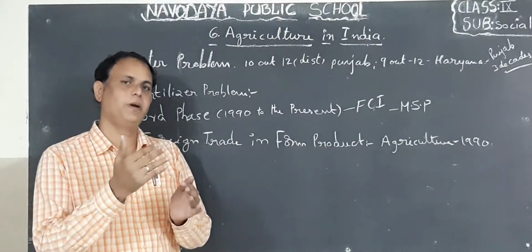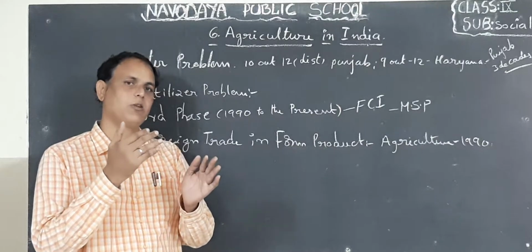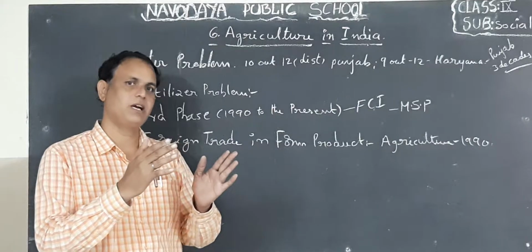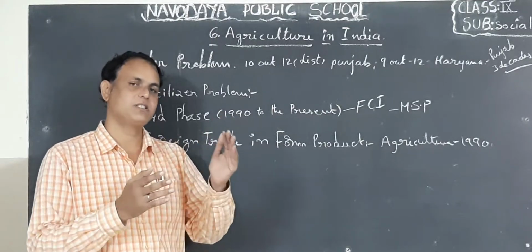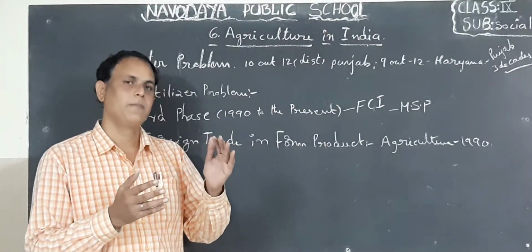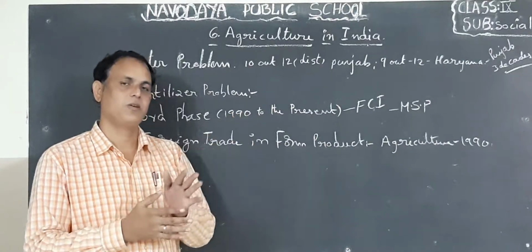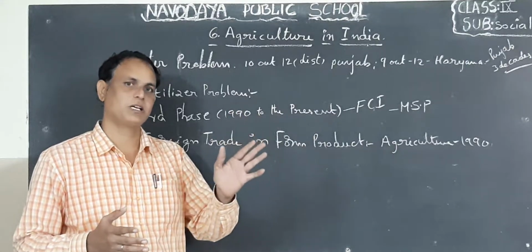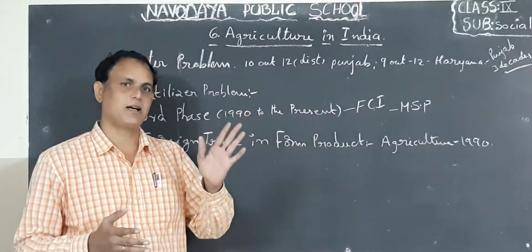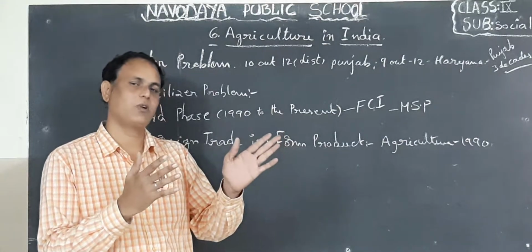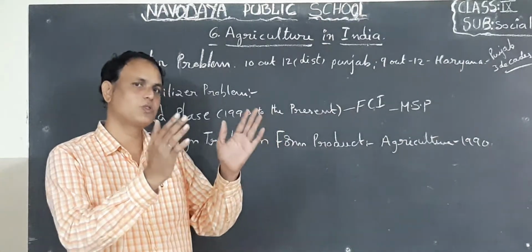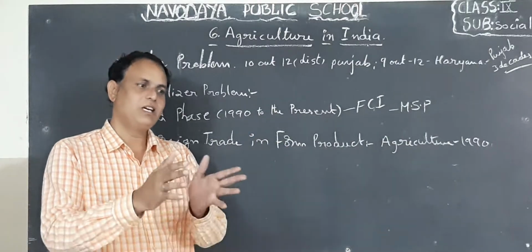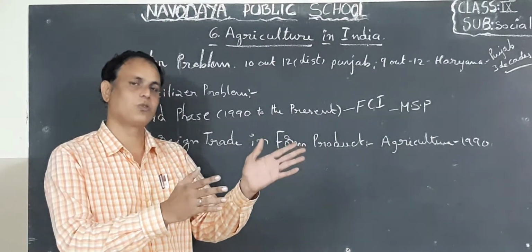Actually, after independence only our central government focused upon the development of agriculture. So in this way we implemented 5 year plans. In the first 5 year plan, we constructed many dams, for example, Nagarjuna Sagar project, Hirakud project, Bhakra Nangal project, Damodar Valley project, etc. When we construct these projects, what happened? We are able to store water in reservoirs. So after the rainy season, we irrigated the lands through canals with this water.